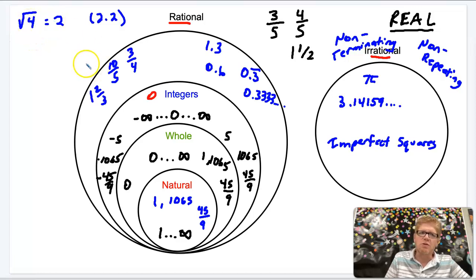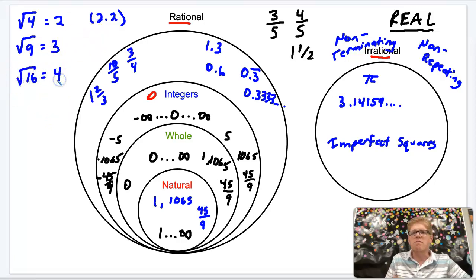The square root of 9 was equal to 3, right? Because 3 times 3 is 9. Square root of 16 was equal to 4 because 4 times 4 is 16. 16 is a perfect square because 4 times 4 gives you 16, and the square root of 16 is an integer, right? It's a counting number.